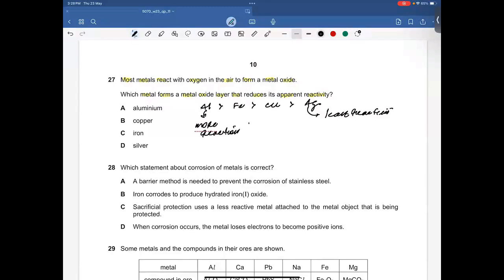So a more reactive metal can easily react with oxygen to form a thick oxide layer. And after the formation of this thick oxide layer, aluminum cannot react further with oxygen, and that reduces its apparent reactivity. All right, so I believe A is going to be the right answer.